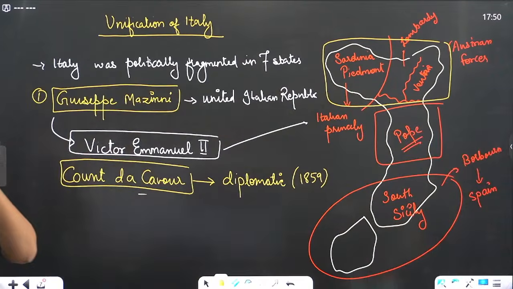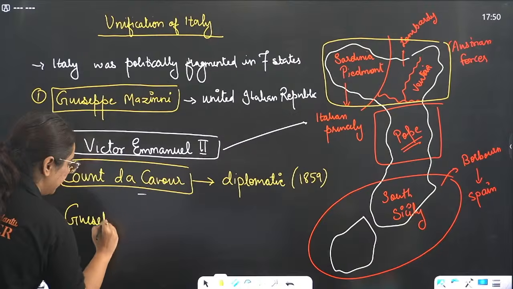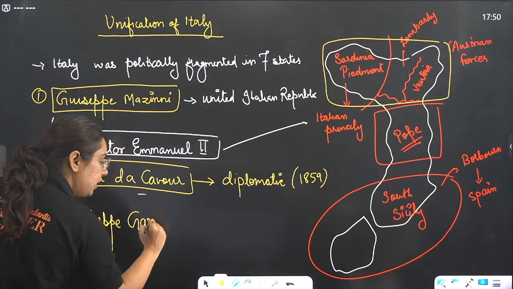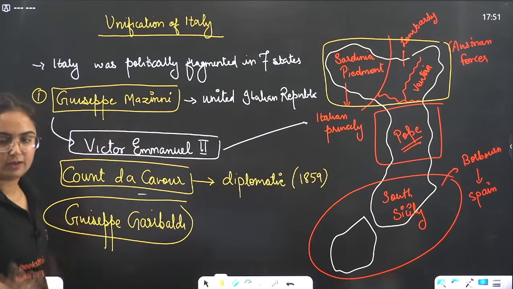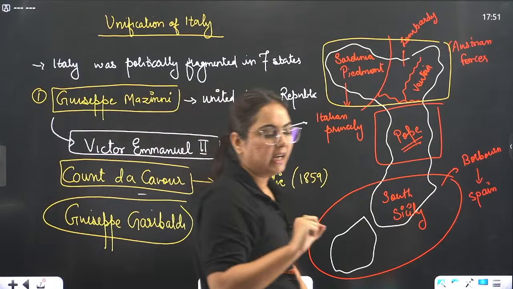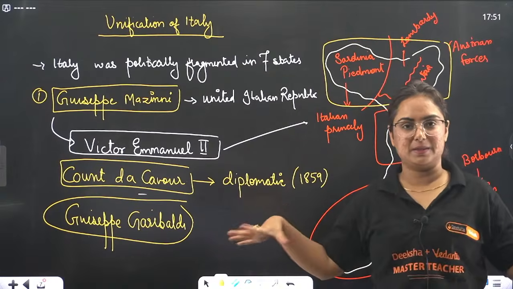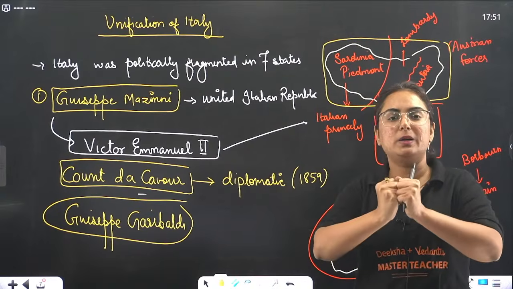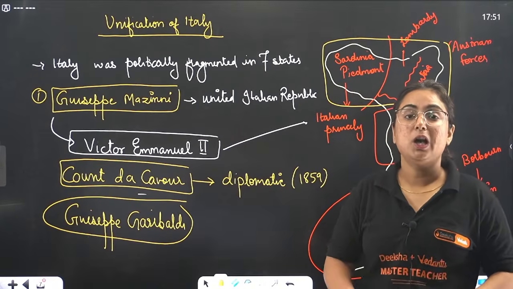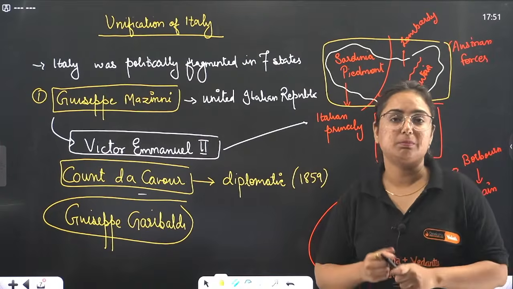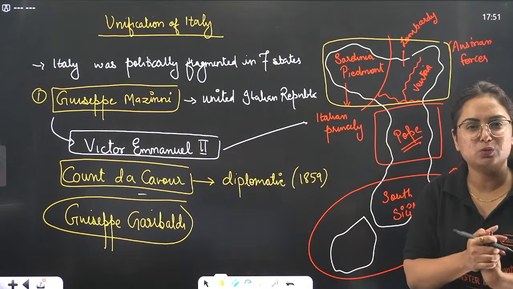Now comes in the picture the second Giuseppe. Right, here it is Giuseppe Mazzini. Arey nahi bhai, Giuseppe Garibaldi. What is it? Giuseppe Garibaldi. Were they brothers? Not at all. The only relation between them is that when Mazzini formed those secret societies, he was also a part of it. Now this person is considered to be the person who is behind the war, who is actually the person who made Italy a united nation. How? He made his army prepared, and his army was known as Red Shirts.